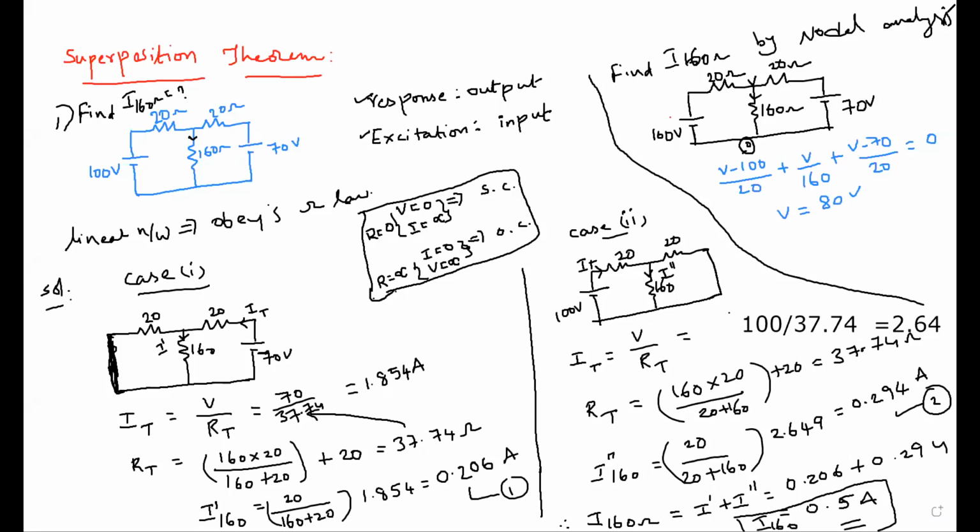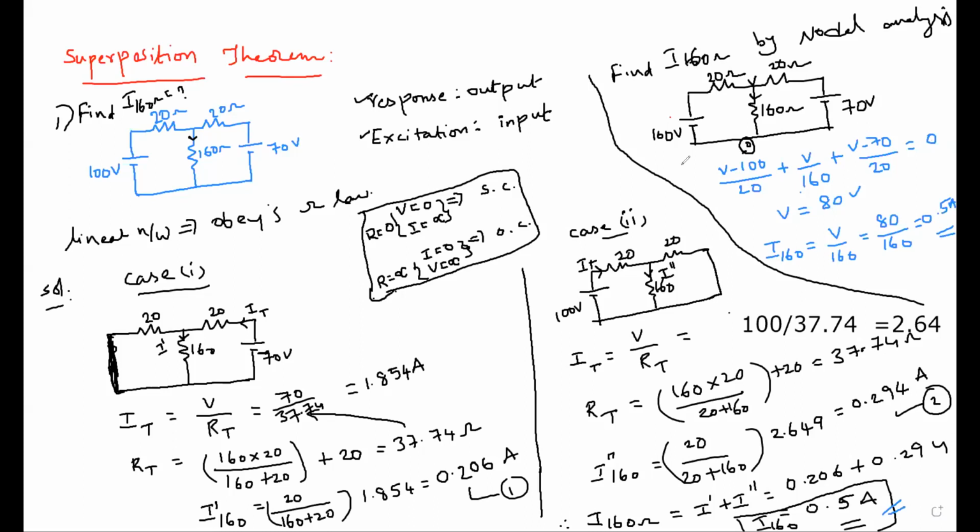Now, what about the value of current which is passing through the 160 ohm resistor? For the second branch, that means V by the corresponding branch resistance. That is your second expression. So V is 80, divided by 160. What is the answer now? The current passing is 0.5 amperes. Now it should be the same. Getting the same, sir. Verification tallied and verified.